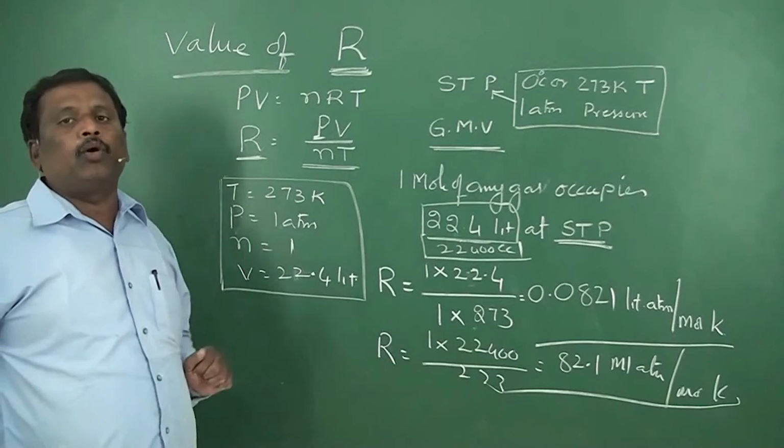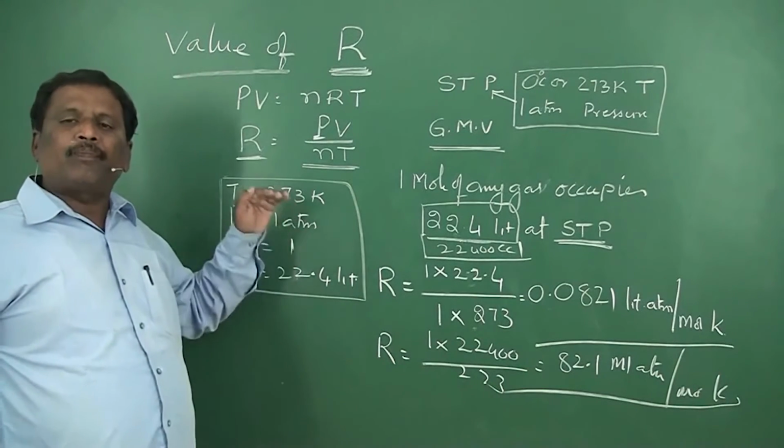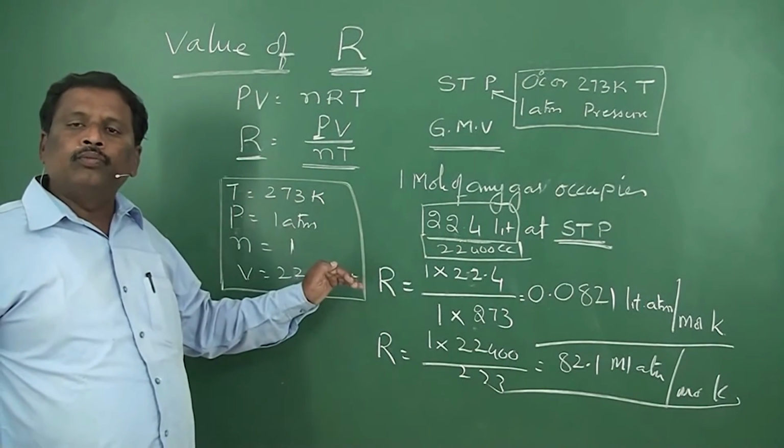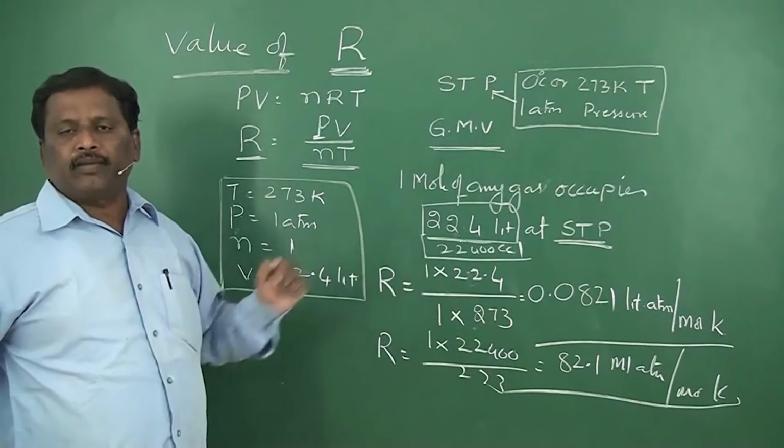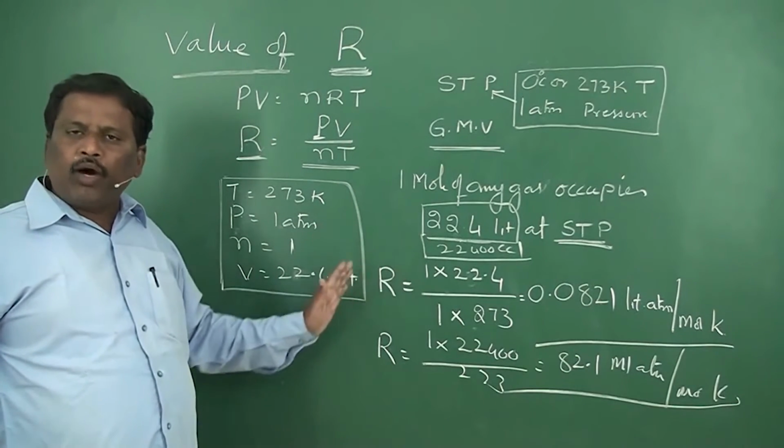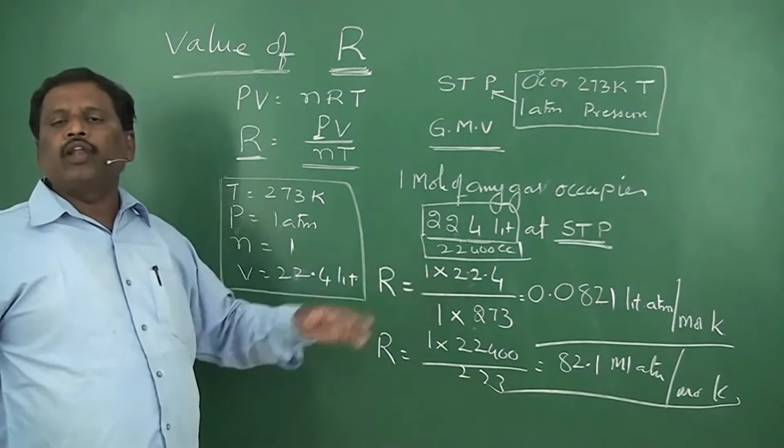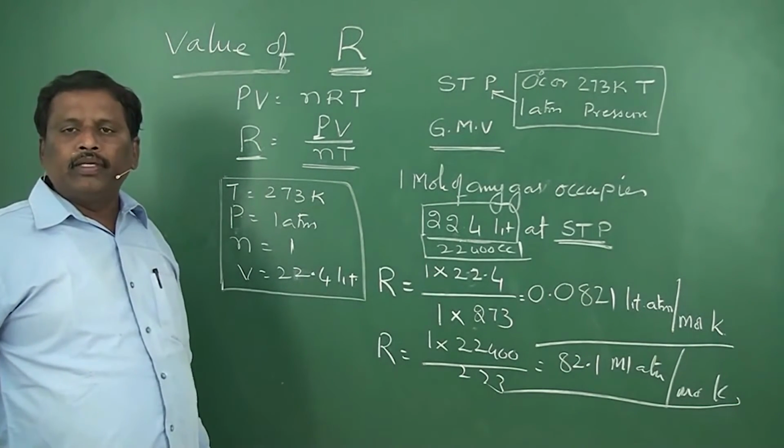So the R value will depend upon the units of pressure and volume in which we are expressing. If the units of pressure and volume are changed, the R value will also automatically change.